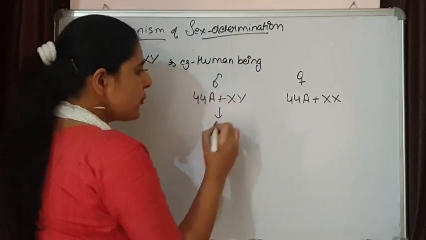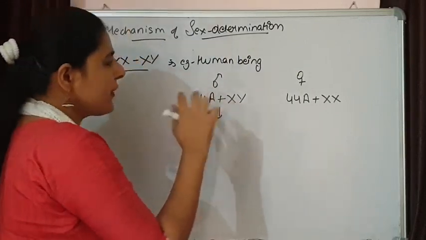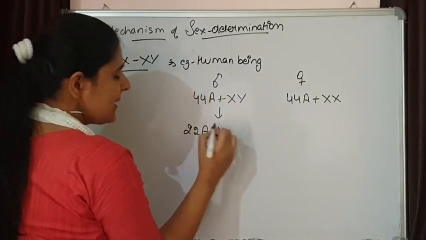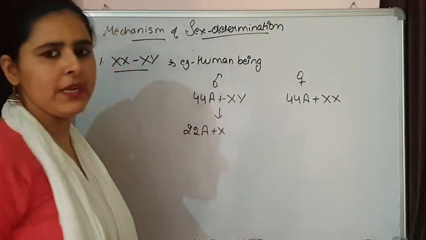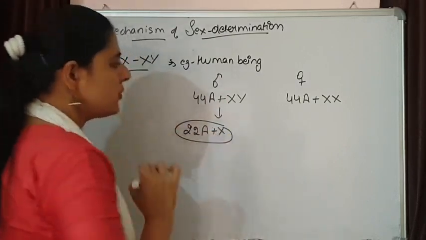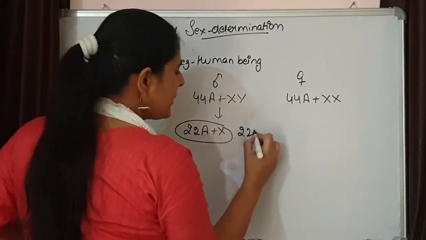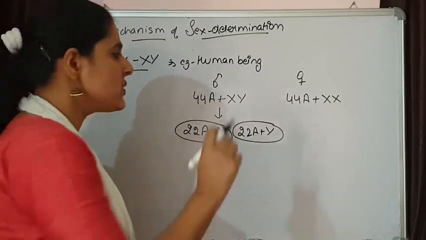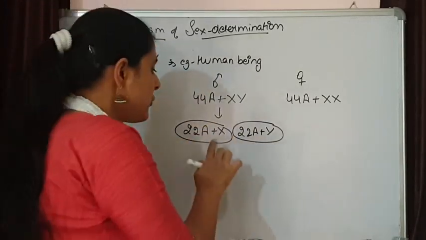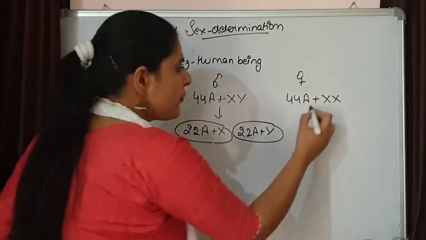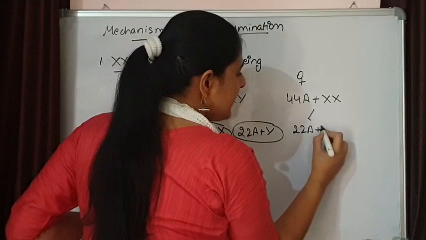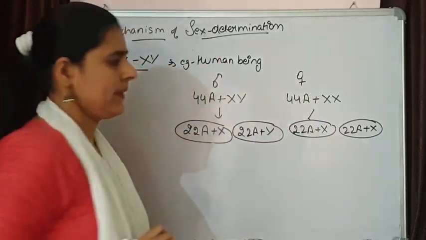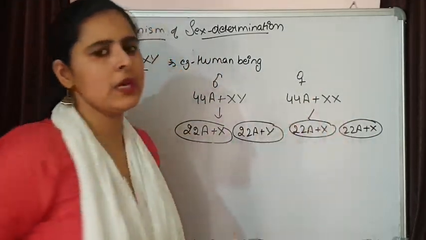Now they are going to form gametes, and two types of gametes are formed from the father. 22A plus X is the first type of gamete that is going to form. I am circling the gamete to differentiate. The second will be 22A plus Y. These are the two gametes. That's why males are heterogametic, because they form two different types of gametes. From the mother we are getting gametes of the same type. These are the gametes that are going to come from the mother.